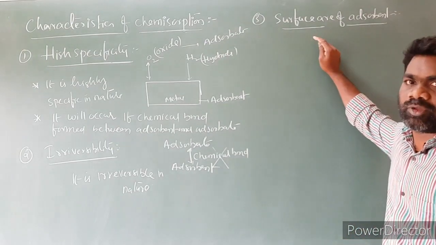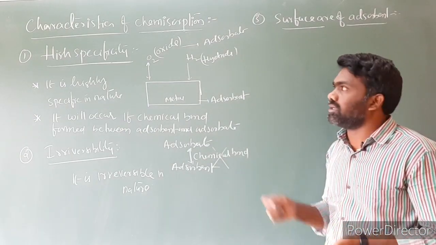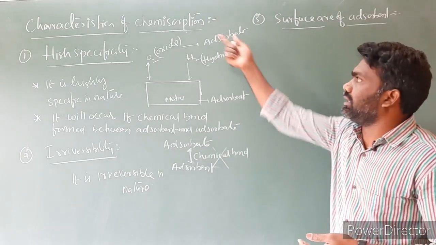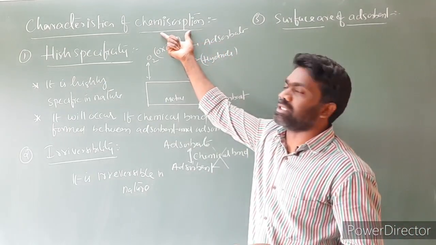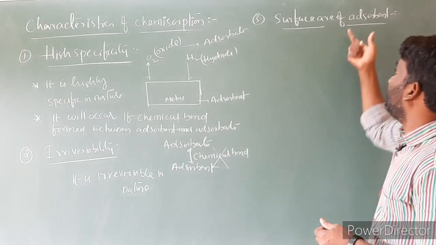The finely divided form has a high surface area. As a result, the finely divided form has a large extent of adsorption. Even in the case of chemisorption, the extent of adsorption increases with increasing surface area of adsorbent.